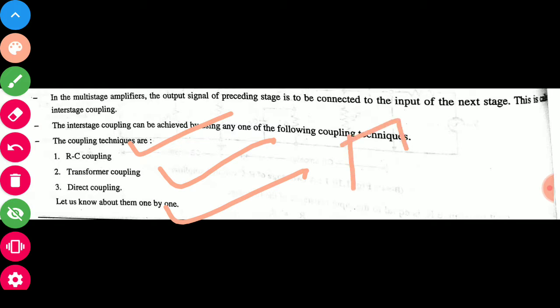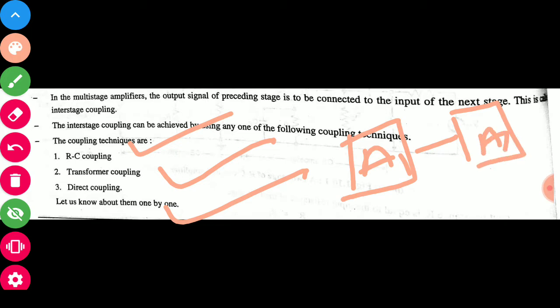One amplifier A1 is connected to another amplifier A2, up to the nth. So this connection is categorized in three types: RC coupling, transformer coupling, direct coupling. In interviews or viva, they ask what is coupling, so you give the simple answer.